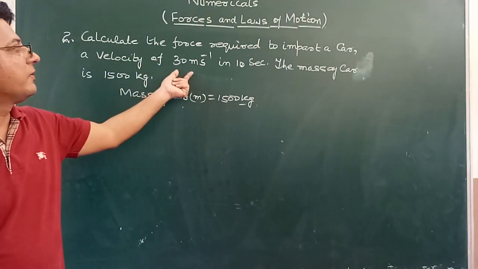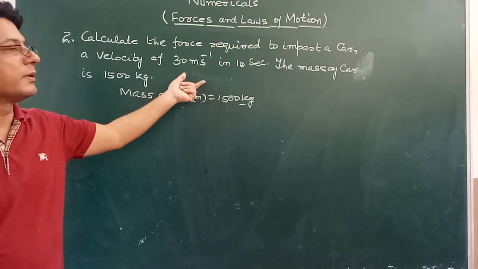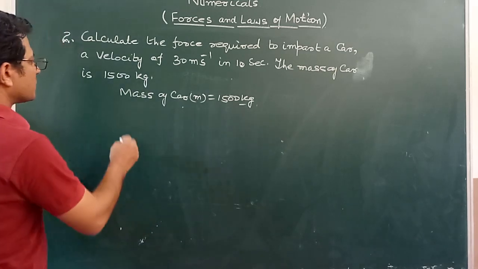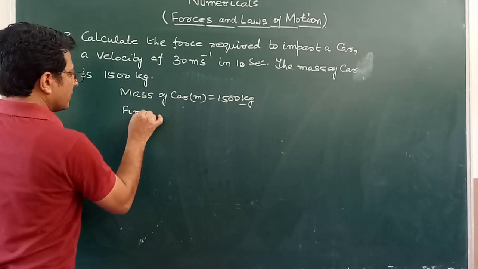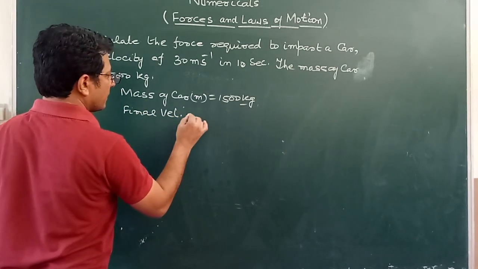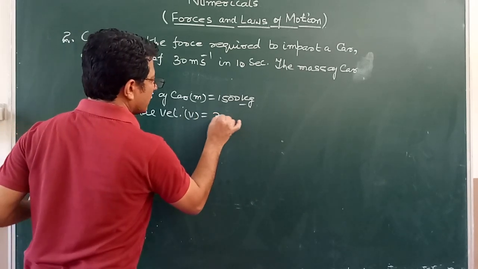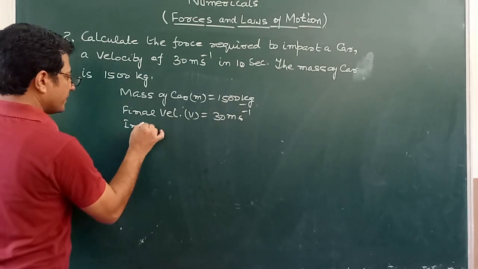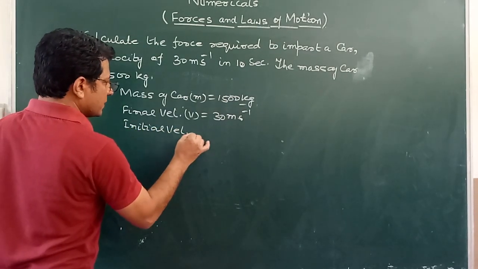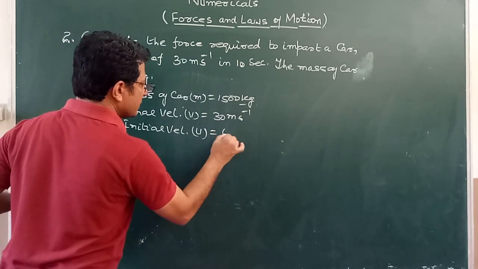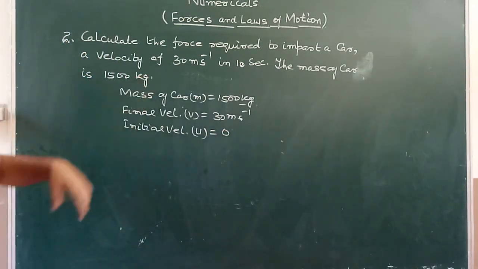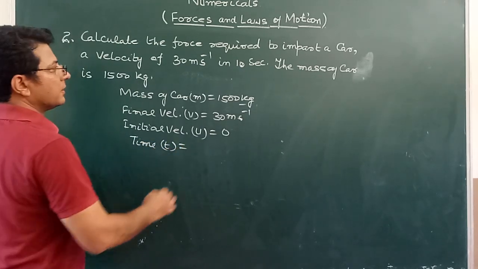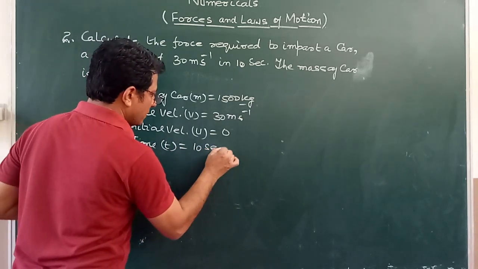So the final velocity, 30 meters per second, is given because this is the velocity after 10 seconds which we need. So final velocity is 30 meters per second, initial velocity is u equal to 0 and time is given, t equal to 10 seconds.